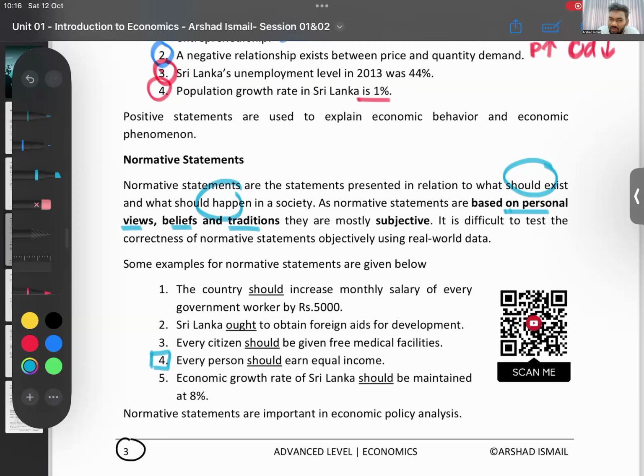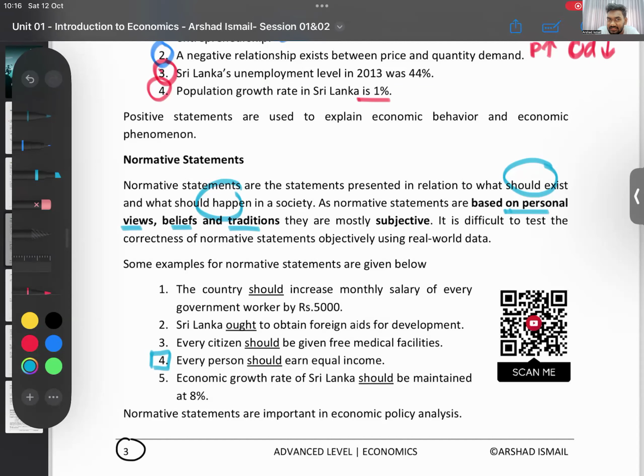There is no true or false there, right? Can you say this is true, this is false, Lama? How are you going to? This is a statement, right? What do you think, Lama? What is your opinion? Should they or should they not? Tell me. Every person should earn equal income.